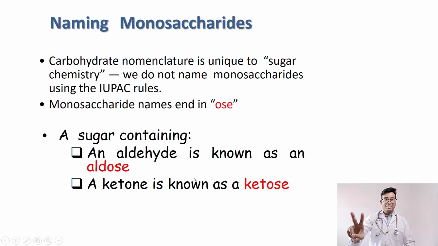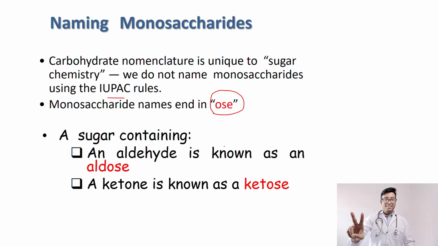Now, let us start from the very basics, bare fundamentals, and look at the nomenclature method. For any chemical compound for that matter, we prefer IUPAC rules, right? We have read in our +2 lessons. However, in case of monosaccharides in general, we do not name monosaccharides using the IUPAC rules. It will create a very confusing scenario, right? They are simply names that end with OSE, glucose, one example definitely, right?